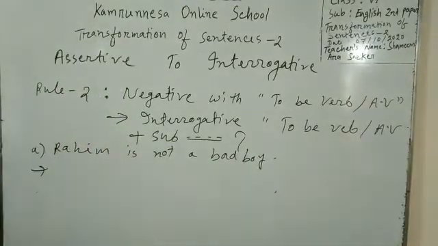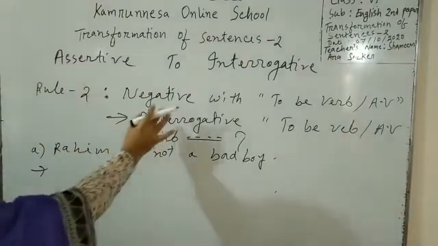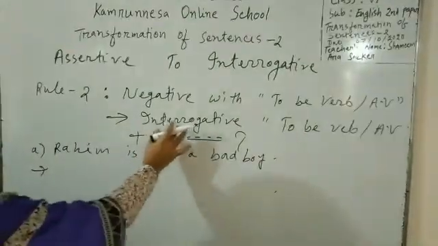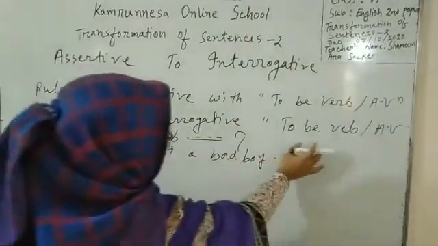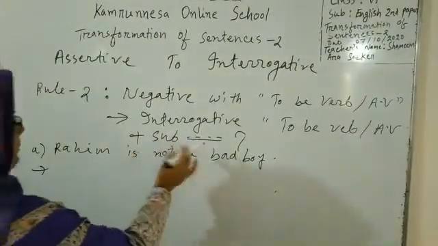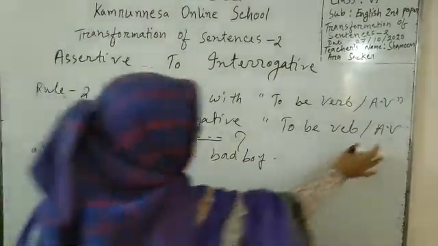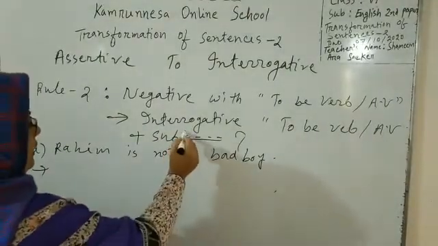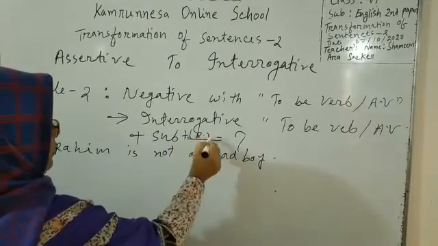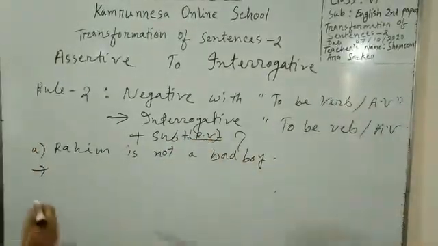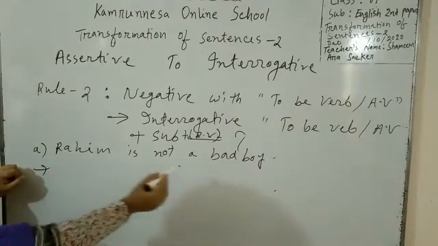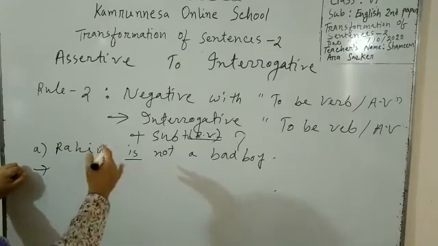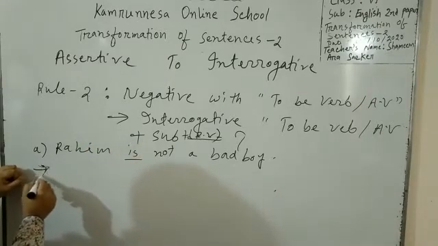Look, what have I written in rule 2? If the sentence is negative with a to be verb or auxiliary verb, we'll turn it into interrogative by using the structure to be verb or auxiliary verb plus subject. And if there is another auxiliary verb and principal verb, the principal verb will be used after the subject. Okay, I am giving 2 examples. Rohim is not a bad boy. Here this is a to be verb, and this to be verb is in main form. It's used as main verb.